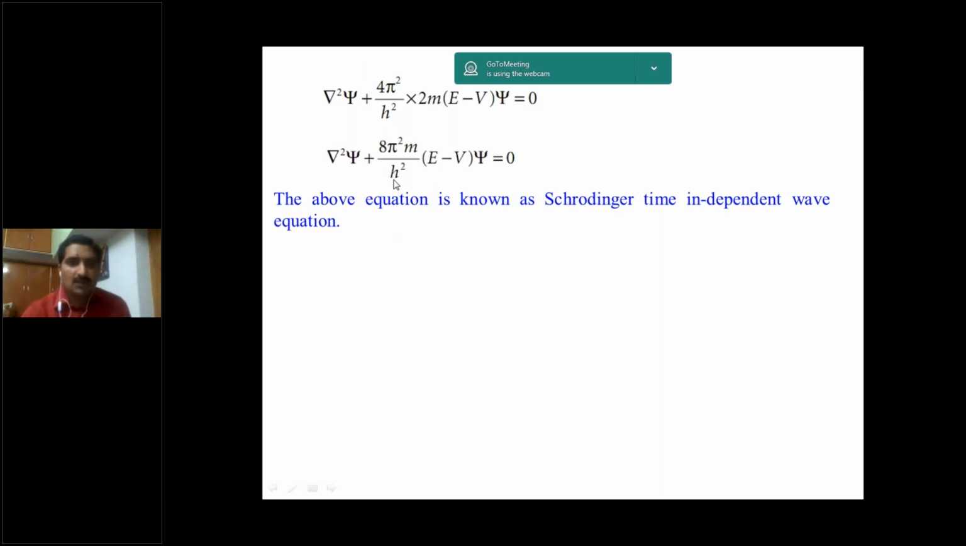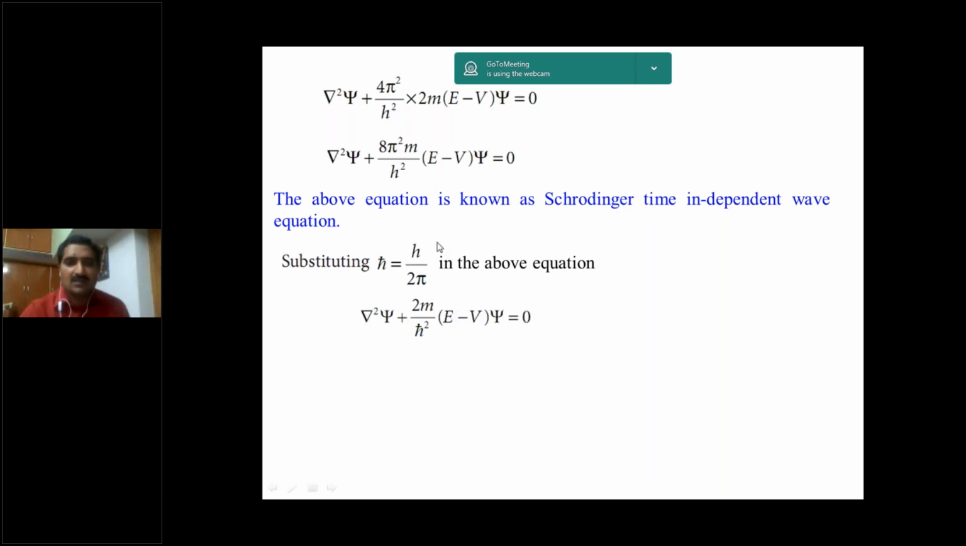So in this, if we replace h by 2 pi as h cross, substituting h cross is equal to h by 2 pi in the above equation. So here h square by 4 pi square, h by 2 pi whole square. So we can write 2m into E minus V into psi by h cross square. It can be called h cross or h cut. What is h cross square? H square by 4 pi square. So they are the same.